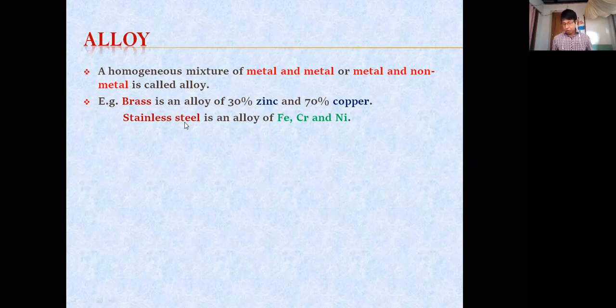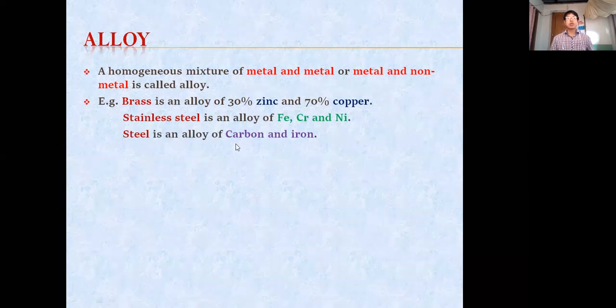We come to page 15. Here below in that box, it is given alloys. Alloys are mixtures of two or more metals or metal and non-metal. You can underline. Alloys are mixtures of two or more metals or metal and non-metal. Then in the last part inside the box, it is given, for example, brass is a mixture of approximately 30% zinc and 70% copper. There is another example given here, steel. Steel is an alloy of carbon and iron.